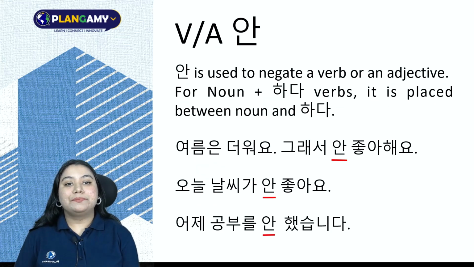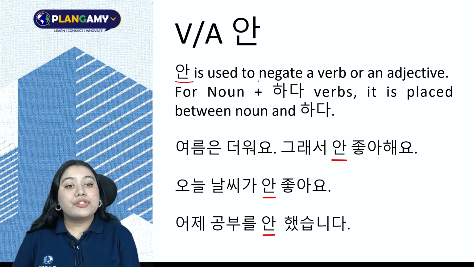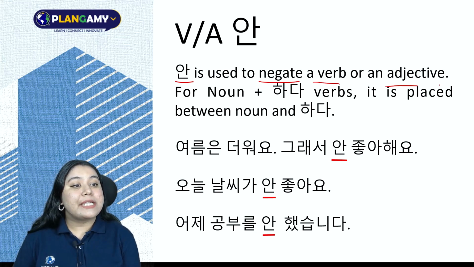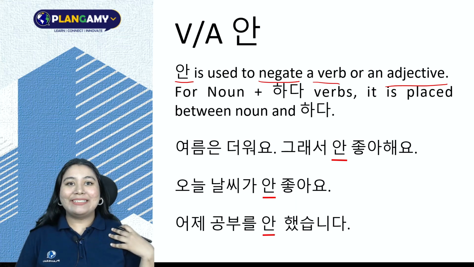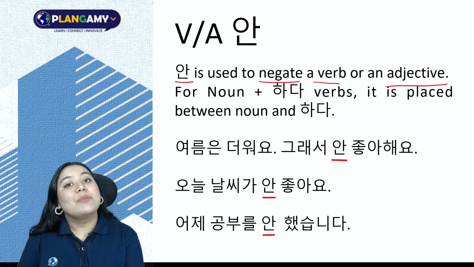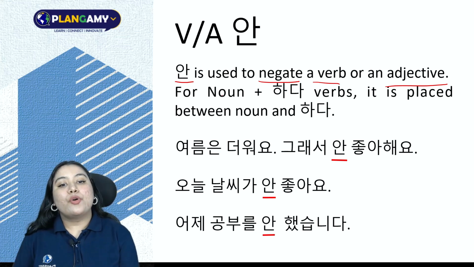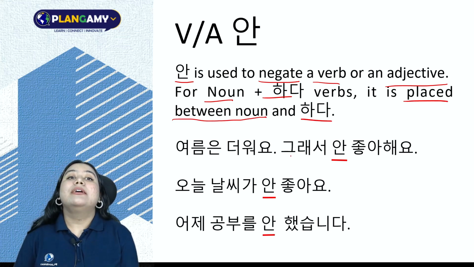Next 문법 for today we have verb and adjective with 안. So 안 is used to negate a word or adjective, to make the sentence into a negative sentence. I am a teacher, positive sentence. I am not a teacher, that not is making it a negative sentence. So for words which are noun plus 하다, 안 is placed between them, between noun and 하다.